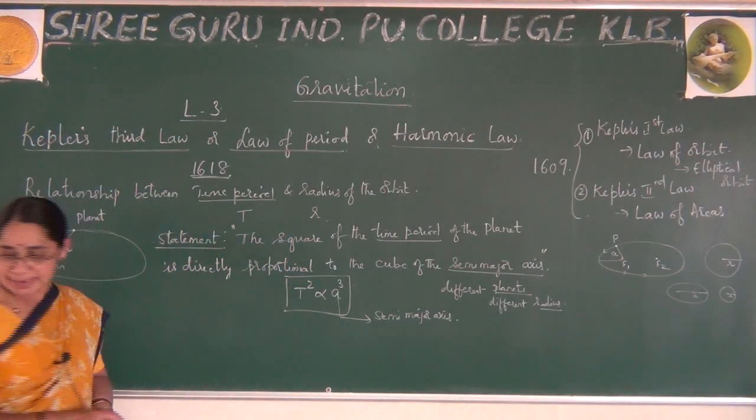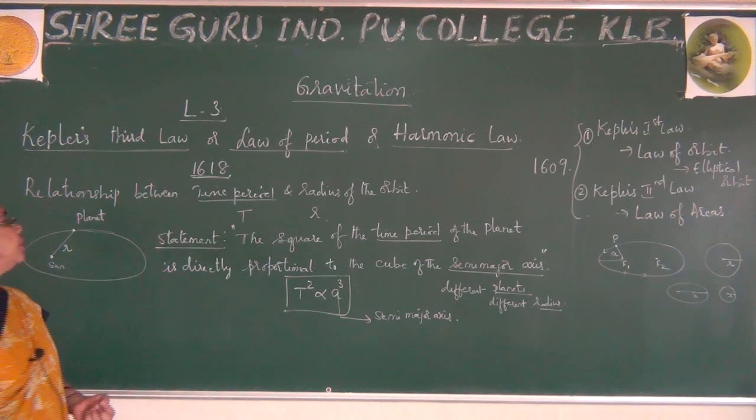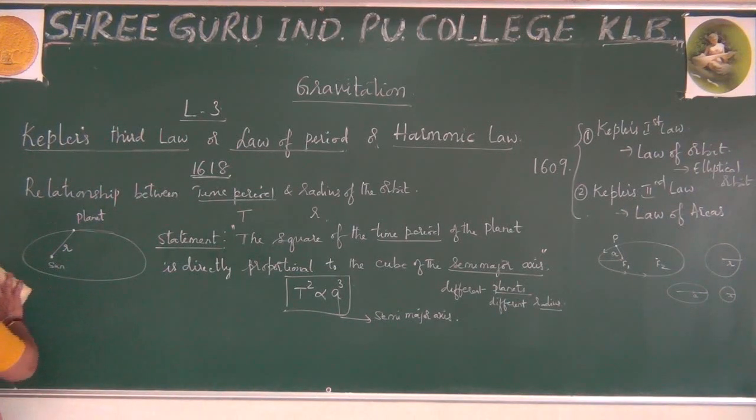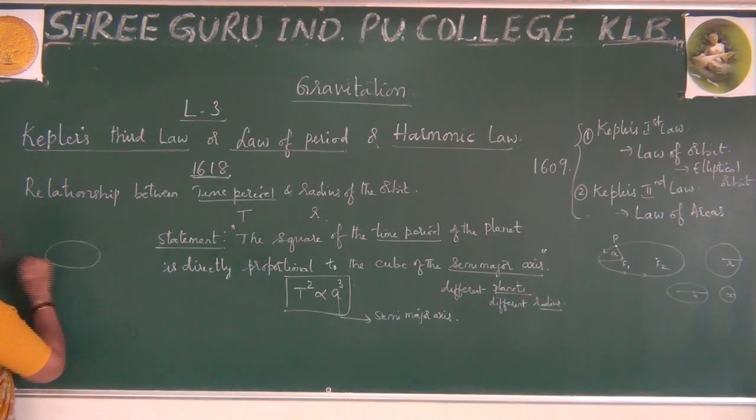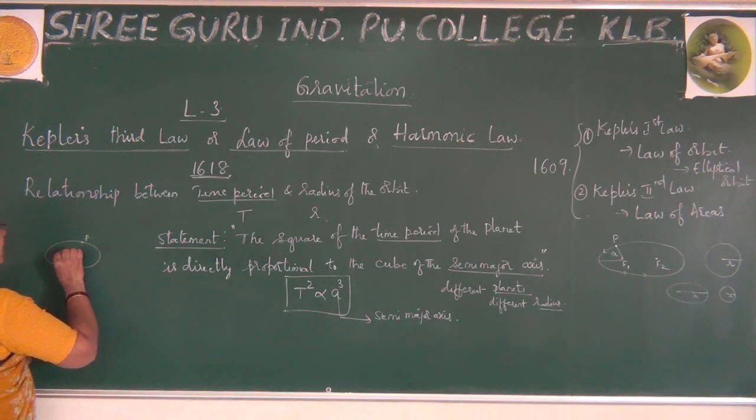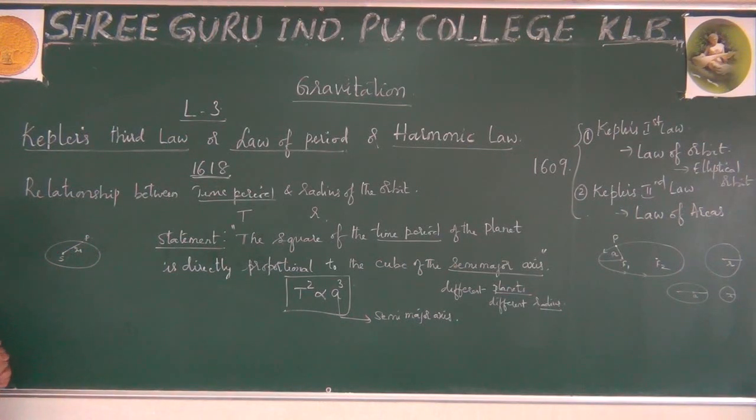So for your convenience, I will just draw the figure. For example, I have taken one of the planets which is revolving around the sun. Let me say this is the sun, and the planet is revolving around this. One of the planets is here. For this, the distance from the sun is r. The time period for this planet is t.